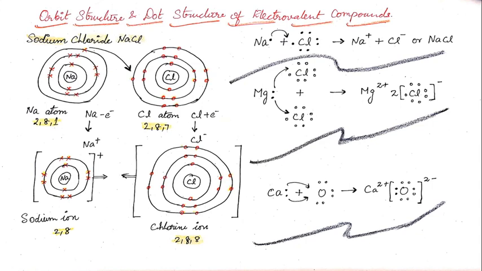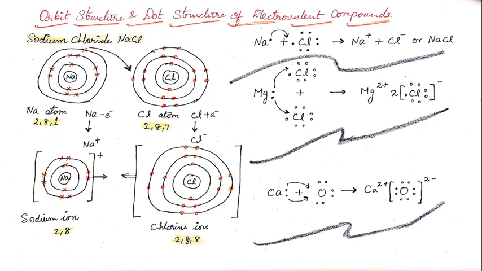If you closely look at this, the sodium ion now has the electronic configuration 2, 8, which is not the configuration of the sodium atom. This is the configuration of the nearest noble gas. What is the nearest noble gas? 2, 8 is the configuration of neon. Similarly, 2, 8, 8 is the configuration of argon, the nearest noble gas.